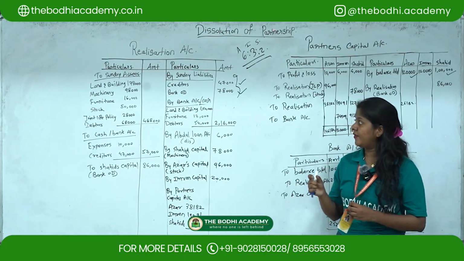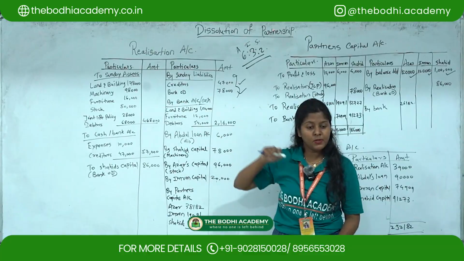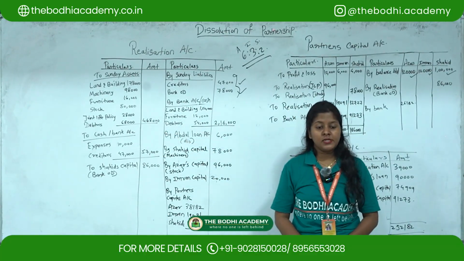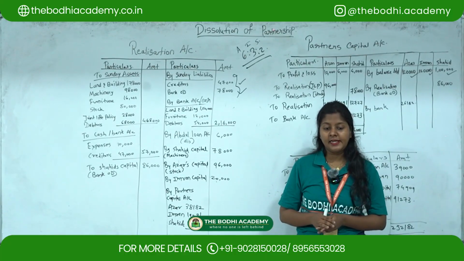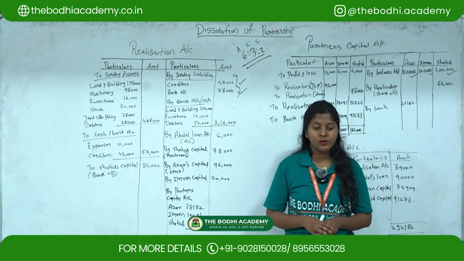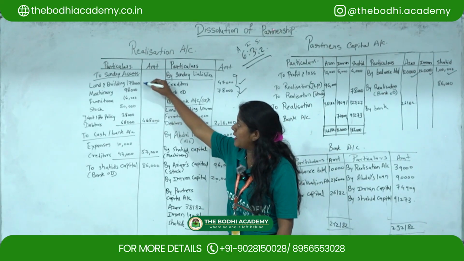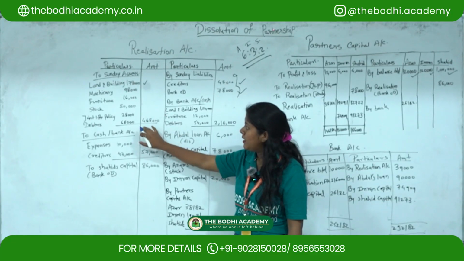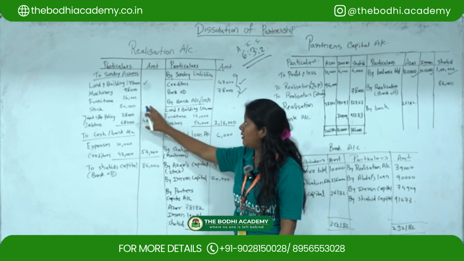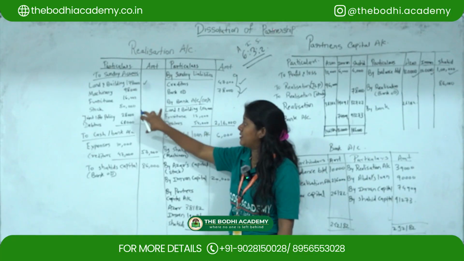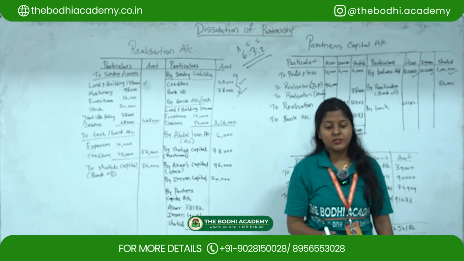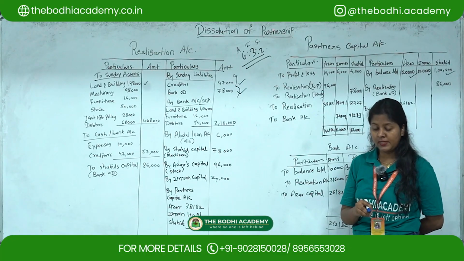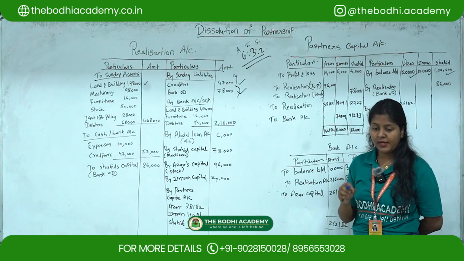Asset part, they have given land and building, then machinery, furniture, stock, joint life policy. So it is considered as asset, then debtors and profit and loss account. So with regards to asset, we are going to take land and building, machinery, furniture. So all the asset you have to write down on one side, and you have to total the full asset side. Then profit and loss account, like how we distribute general reserve, similarly you have to distribute profit and loss account. Now it is given as 22,000.